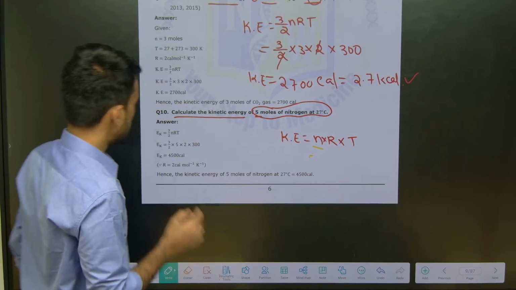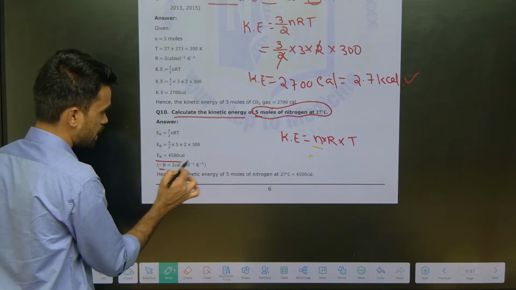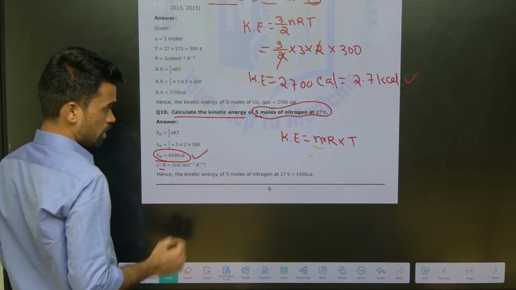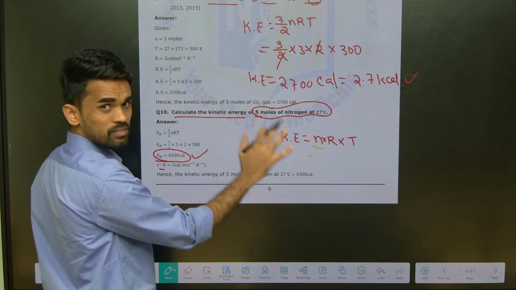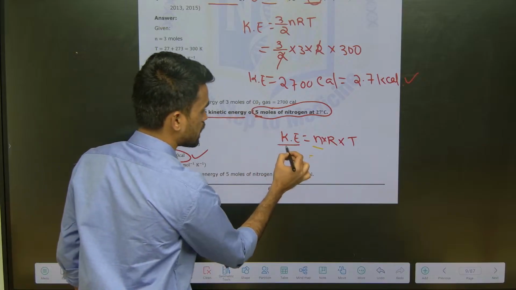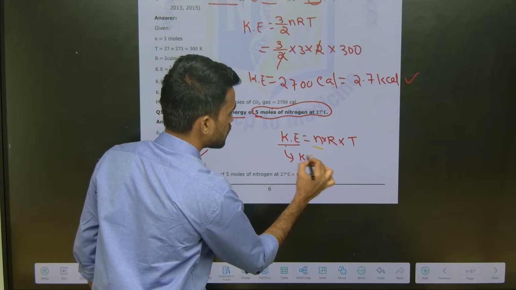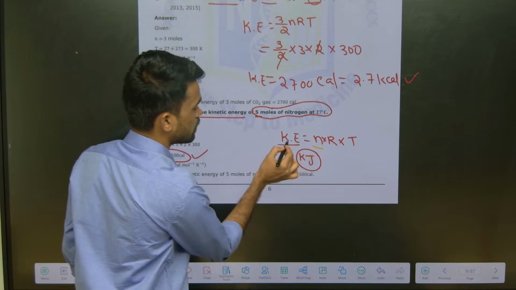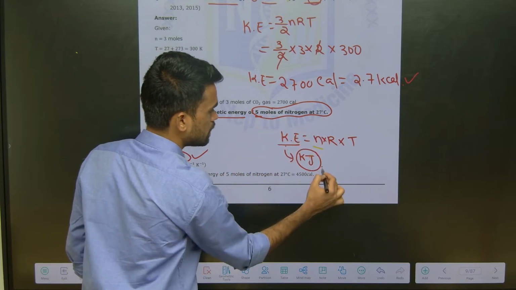Yes, here in this module, I have specified the value. I got the answer in terms of calories, 4500 calories. Now I want the same answer, same data will be provided, but I want your kinetic energy value in terms of joules, in terms of kilojoules. What will be the answer of this kinetic energy of this N2 gas at 27 degrees in kilojoules?